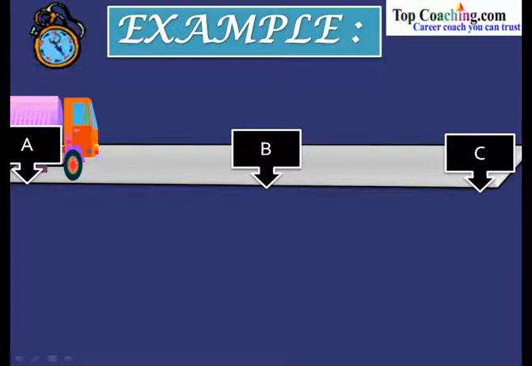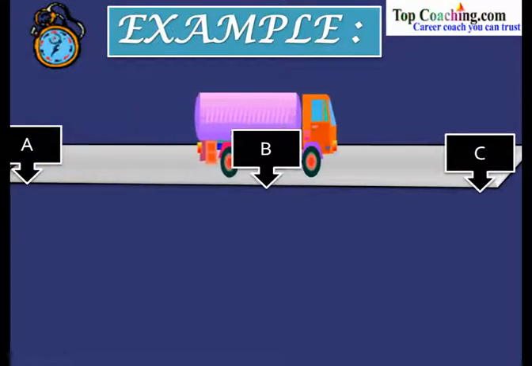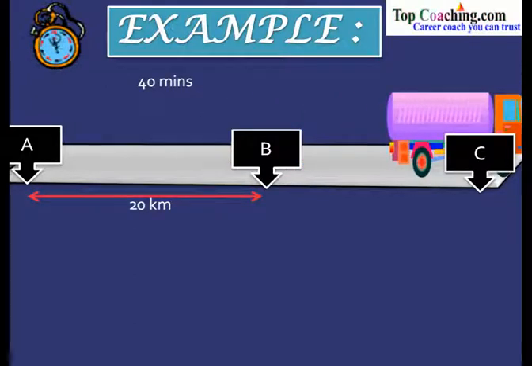Let us say that we have a truck that is traveling on this road, and let us say that this is point A, this is point B, and this is point C. Now, the truck moves from A to B, and let us say that this distance AB is equal to 20 kilometers. The time taken by the truck to go from A to B is equal to 40 minutes. Now again, the truck moves from B to C, and let us say that this very distance from B to C is equal to 30 kilometers. Now, what is the time taken by the truck to go from B to C?